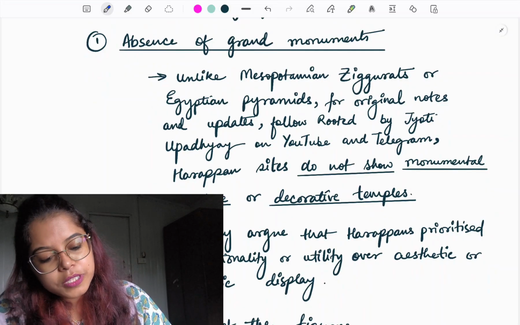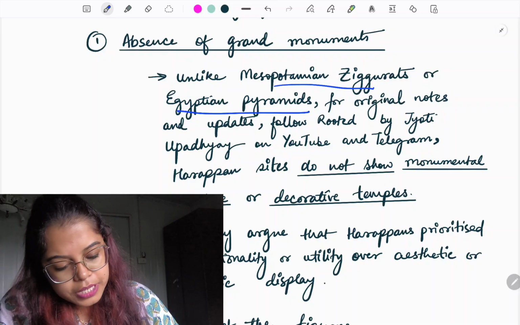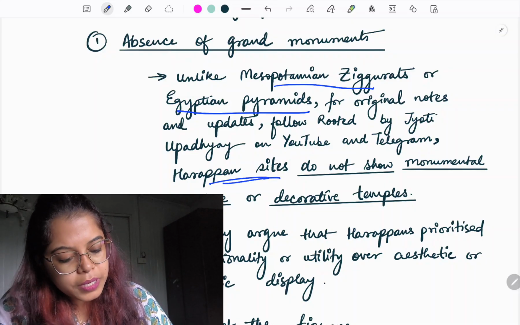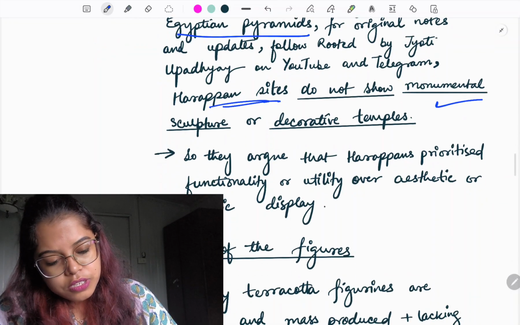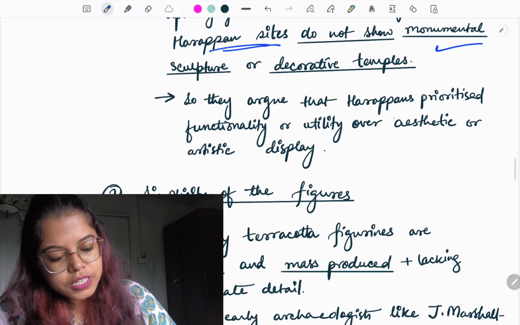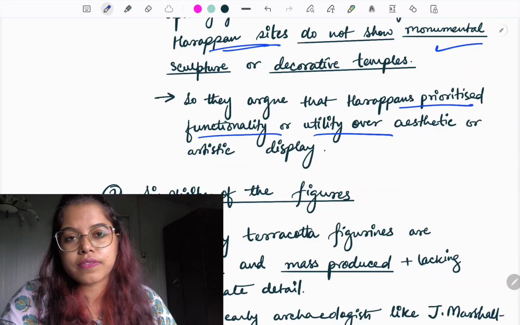That is, unlike the Mesopotamian ziggurats or the Egyptian pyramids, the Harappan sites do not show monumental sculpture or decorative temples, right? So they argue that the Harappans prioritized functionality over utility. अच्छा, इसमें just try to see how I have written this.